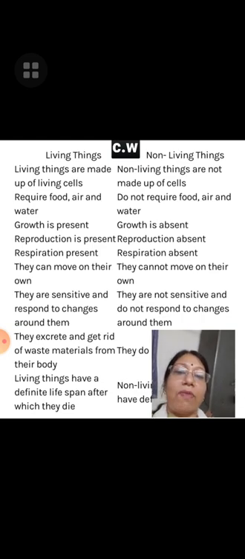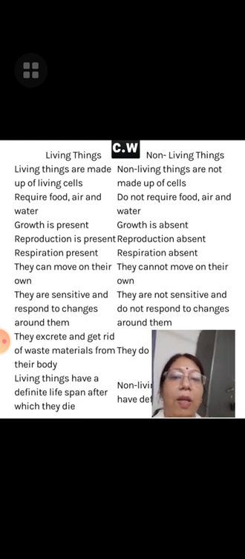They are sensitive and respond to changes around them. We are very sensible. If someone asks a question to you, you must reply. If someone shows love to you, you may also show love. So such type of sensitivity is not found in case of the non-living thing. They do not respond. You can't talk with the wall or the chair or the table because they will not respond.